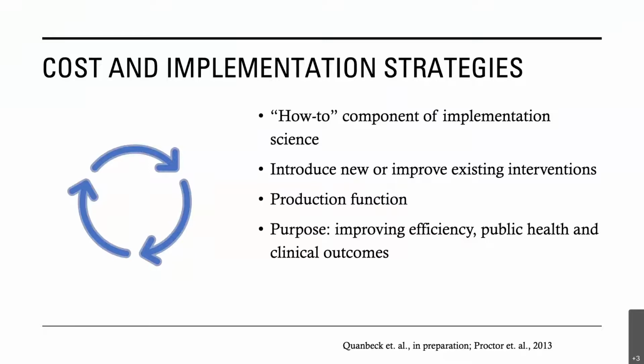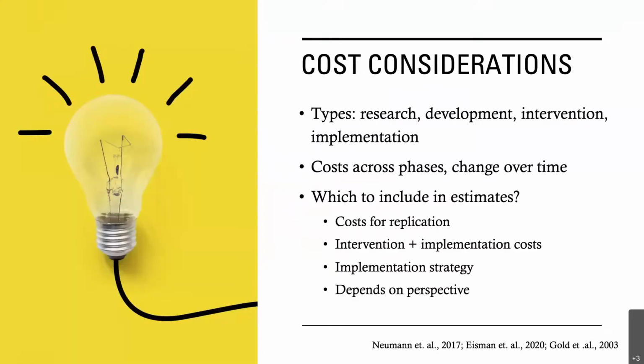It may be helpful to think about costing implementation strategies using economic production theory, which holds that healthcare or community organizations must combine inputs such as labor, supplies, and technology to produce outputs or health outcomes that are subject to budget constraints. Decision makers are deploying implementation strategies to introduce new interventions, practices, or policies that will achieve a desired health outcome. One challenge of costing implementation strategies is distinguishing what costs to include.